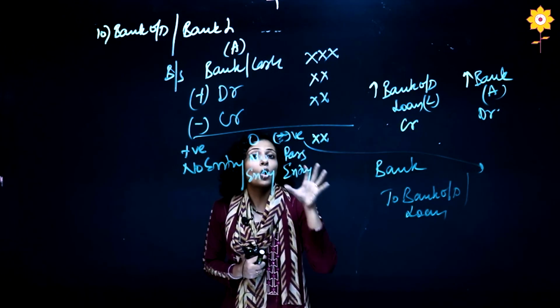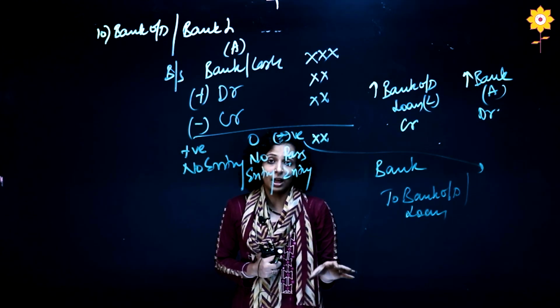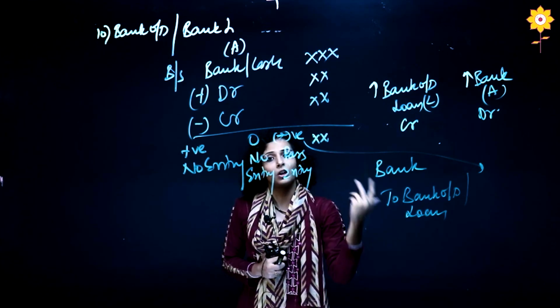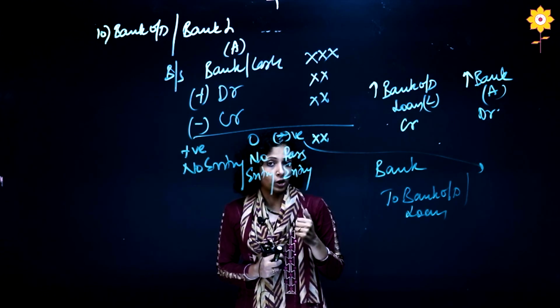This entry they will not ask you to pass, but you have to check at the end of the sum if you have the balance sheet in the question. Check it, if it is negative then you have to pass. It is like a hidden adjustment that you have to check on your own.